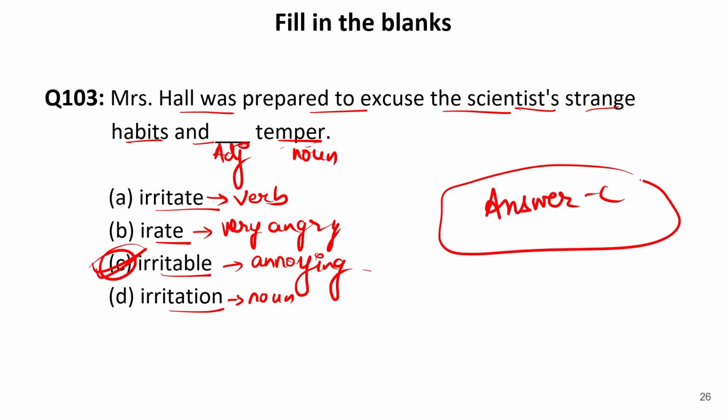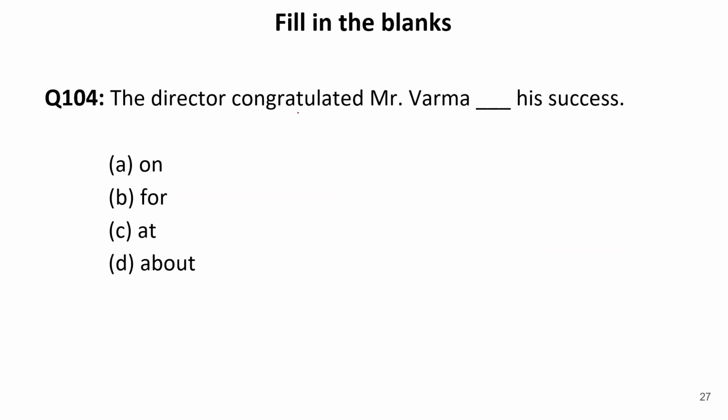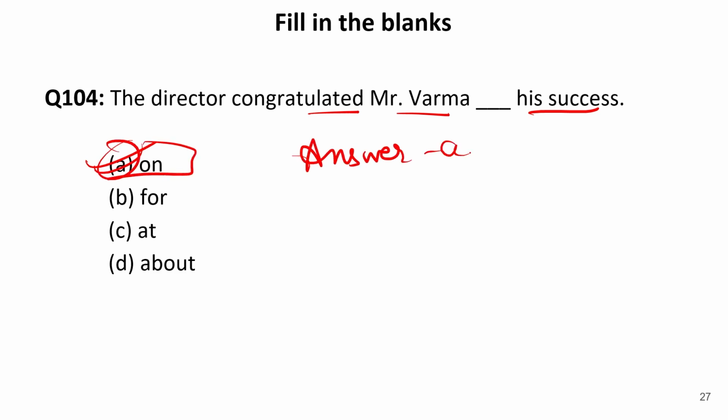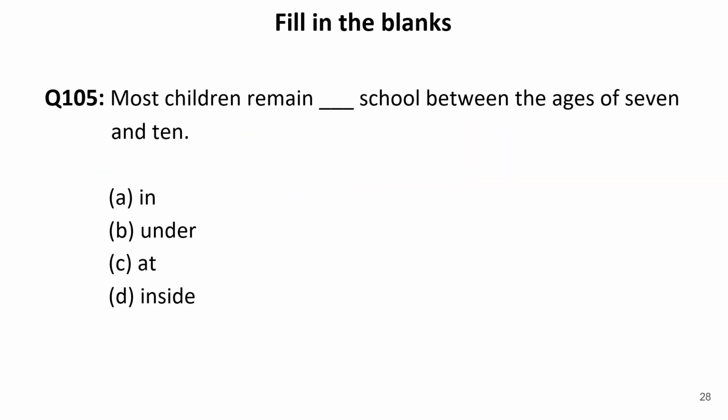So our answer is C, and the correct sentence will be: Mrs. Hall was prepared to excuse the scientist's strange habits and irritable behavior, or irritable temper. Now let us move to the next one. The director congratulated Mr. Verma dash his success. Obviously, after congratulated, we use preposition on. So our answer is A, and the correct sentence will be: the director congratulated Mr. Verma on his success.